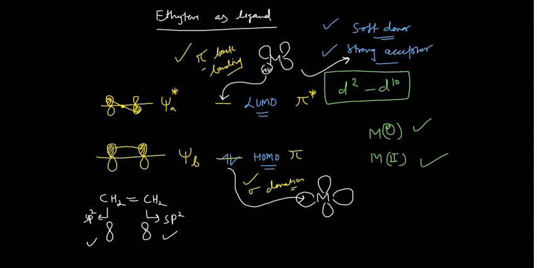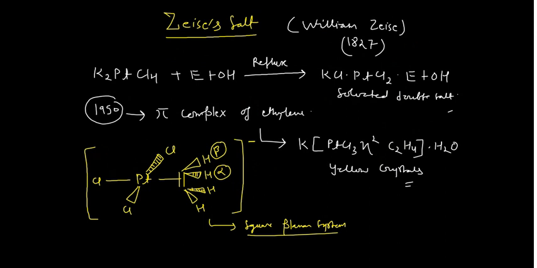Okay. Now you can see one more thing here. Say in the previous slide, if I go back, this is your alkene system, right? This is a double bond system, and if you see the Zeise's salt, I can write here the carbon-carbon bond length. I am writing C-C bond length.